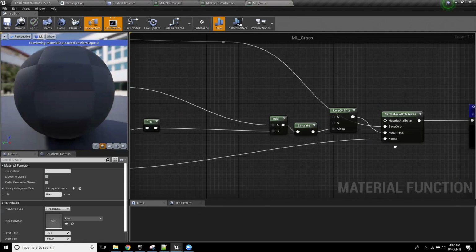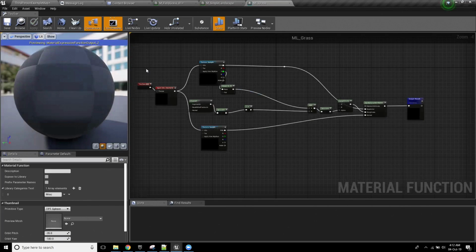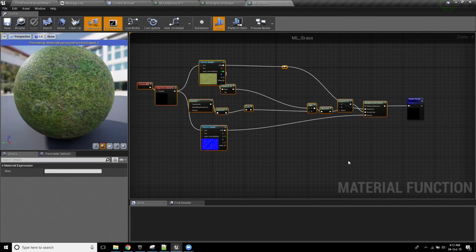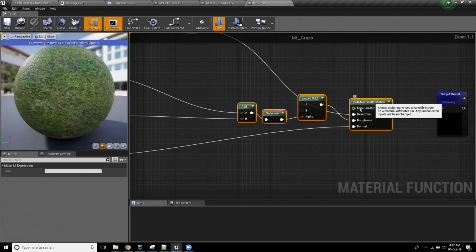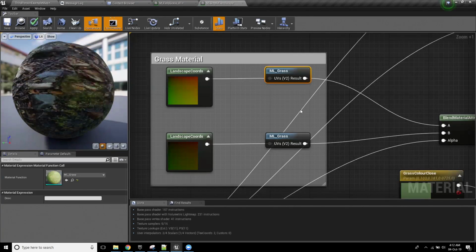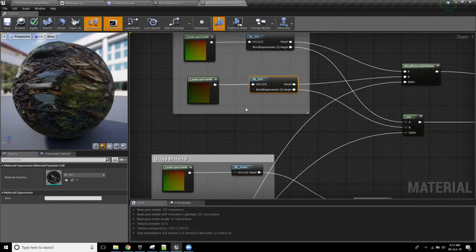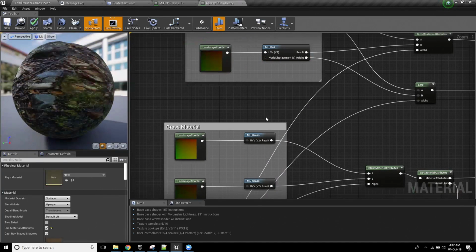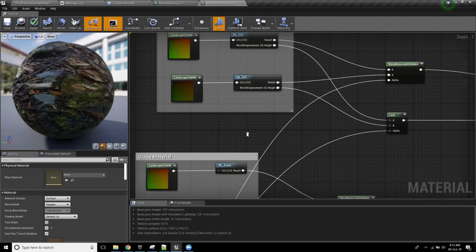What I mean by that is if I open this up, you can see that this is the material for grass, and I'm calling set material attributes at the end. I'm passing this around as its own little mini data type. By doing that, I can crunch down all of the dirt logic and all of the grass logic into a single instance, like a single node that I can just drop in.